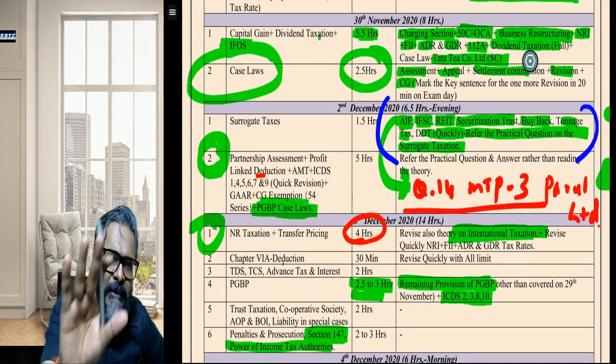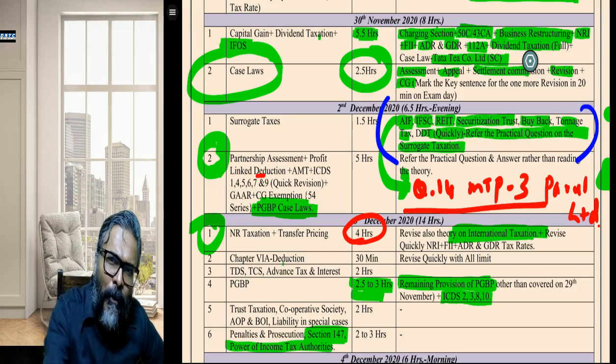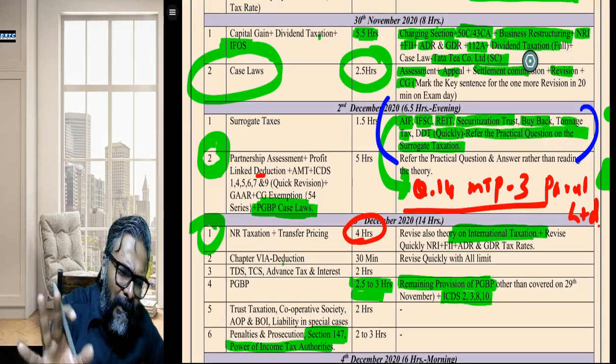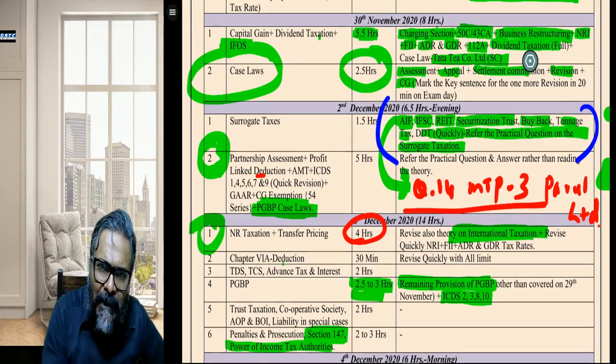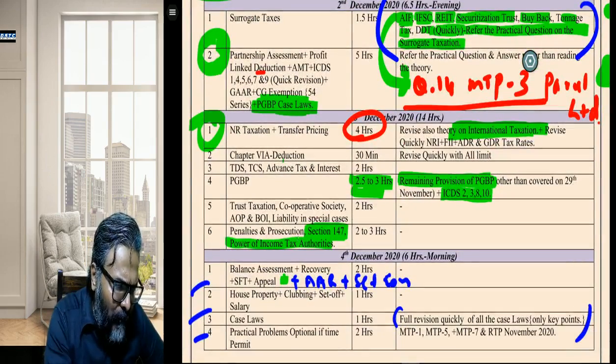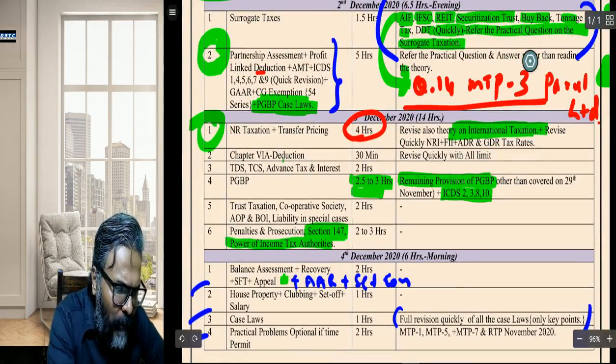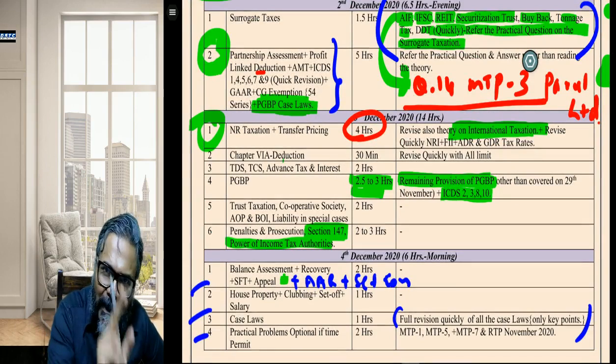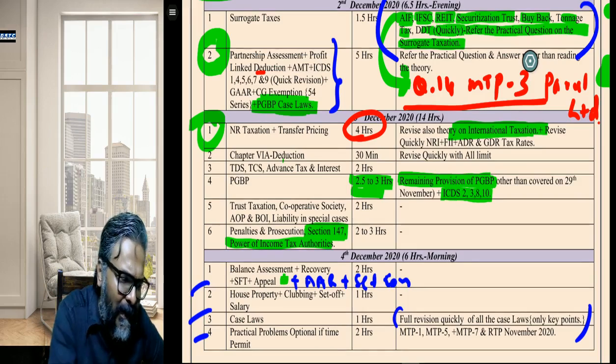So you would have done this practical at least either from my book, or from my compiler, or from my MTP, or from some other author's book. Wherever you have done it, you just have to mark the important questions. Partnership assessment also, I have told you the same thing. Didn't I tell you that this part is all full practicals now? Now, partnership assessment also, do the same thing. Refer directly to the practicals. Don't refer to anything theory in this segment.